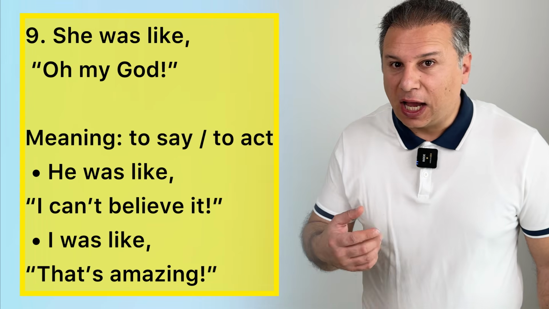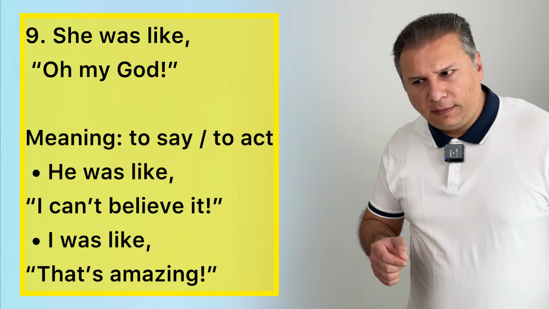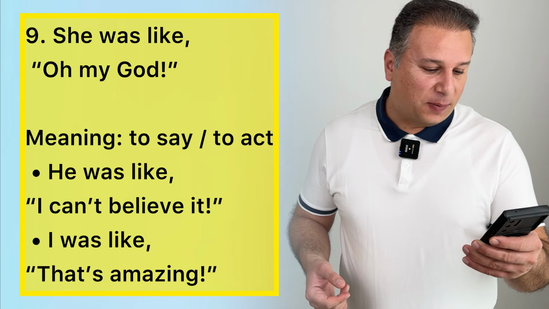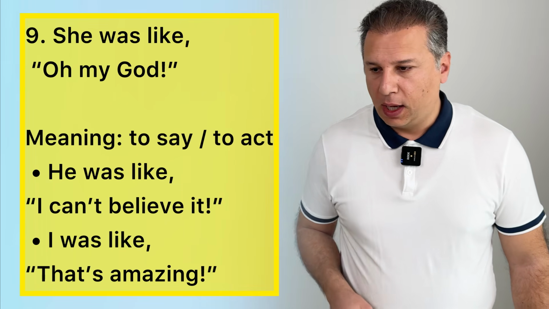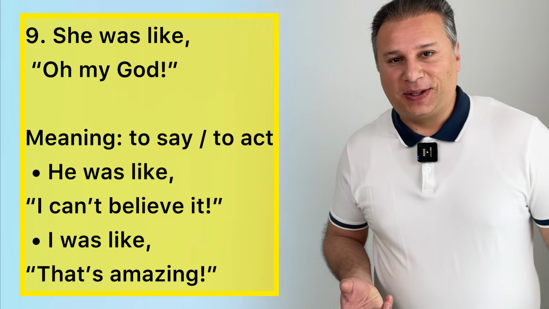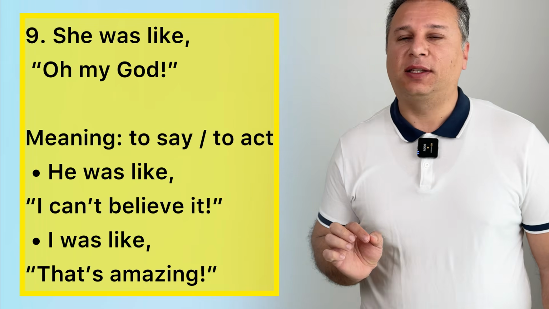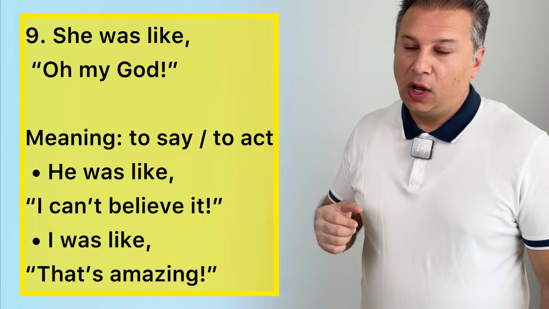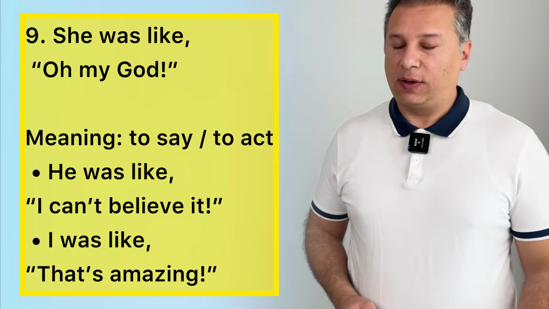He was like, I can't believe it. Now I act. He was like, oh, I can't believe it. No, no, no. I'm acting what he said. Okay? Or I was like, that's amazing. Now look, I was like, oh, that's amazing. I'm acting. So here, in this case, when you use like in this situation, it means you are saying what someone else said, or you are acting what someone else did. I was like, oh my God.